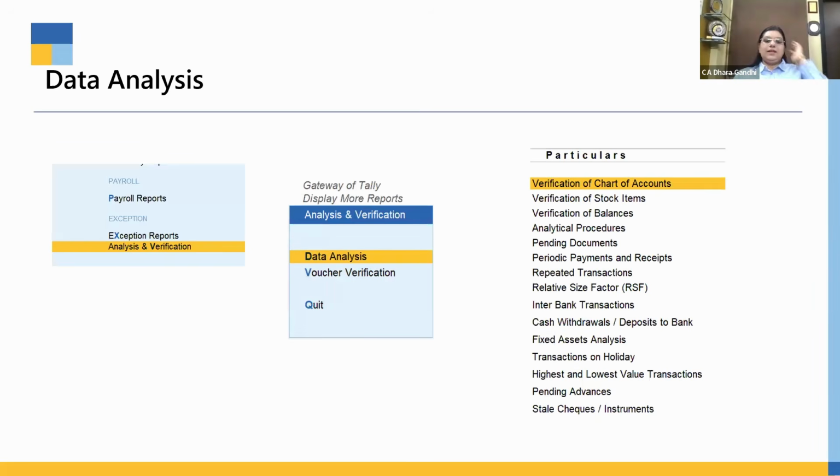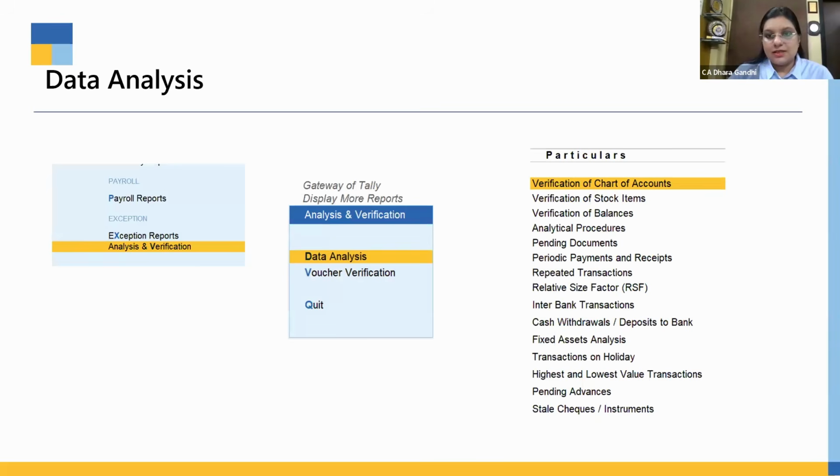So, data analysis and voucher verification. There is one tab known as Analysis and Verification in Tally Prime. This feature has been available since Tally ERP. Within this feature, you can see many options: verification of chart of accounts, and stock items, where you can see multiple ways of checking the stock.